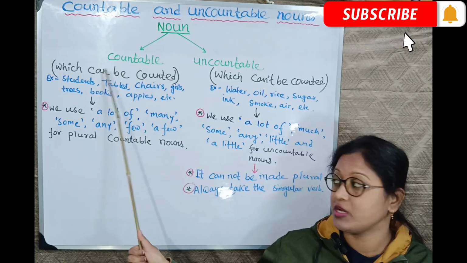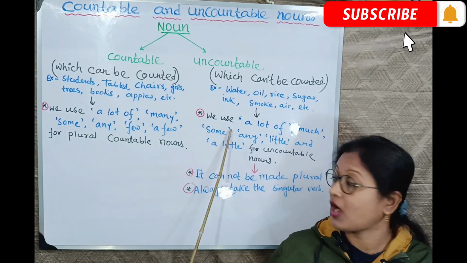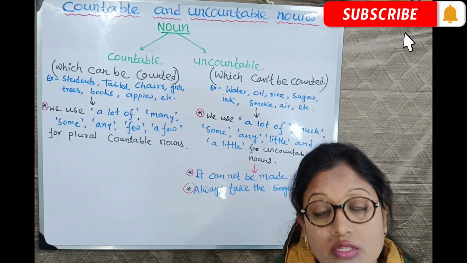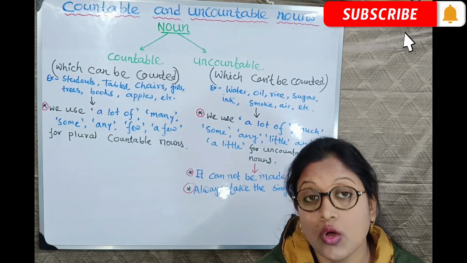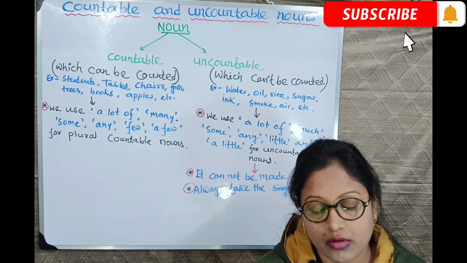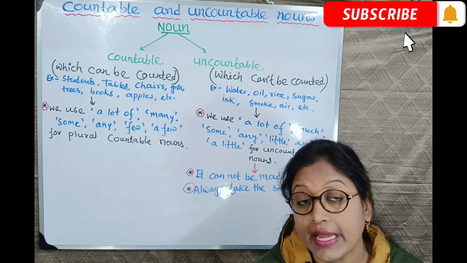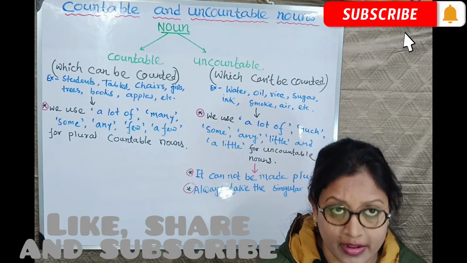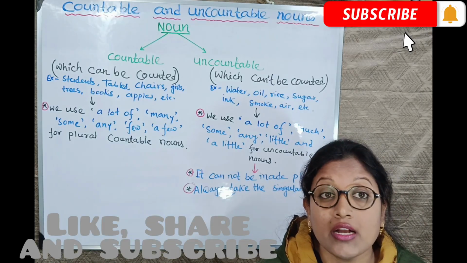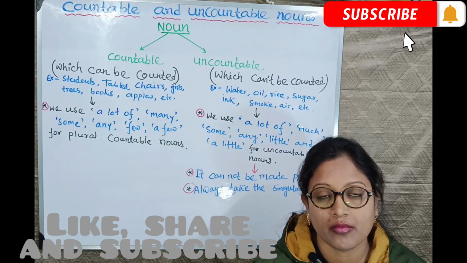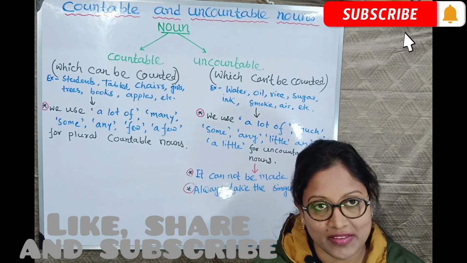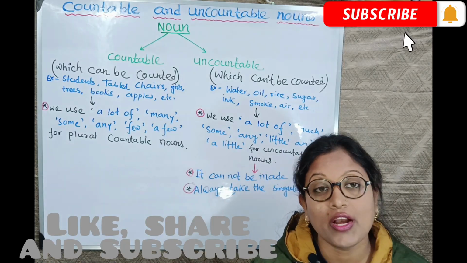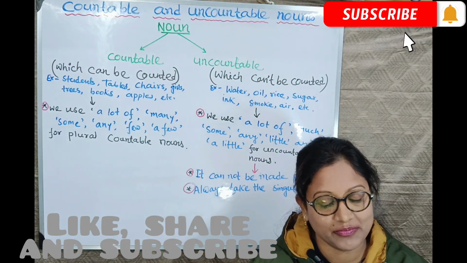In both nouns, countable nouns we can use a lot of. Even uncountable noun we can use a lot of. Countable nouns mean countable plural nouns we use a lot of. What is the meaning of a lot of in countable plural nouns? Now a large number. It can be counted, right? A large number. It is clear, right? A lot of means a large number for countable plural nouns.